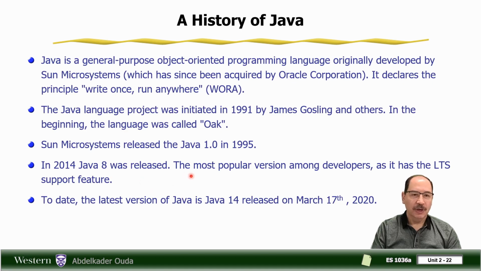This version is considered the most popular among Java developers because it has the long-term support feature. That means they keep supporting version 8 even when there are higher versions. By the date of this video, the latest version of Java is Java 14, released on March 17, 2020.